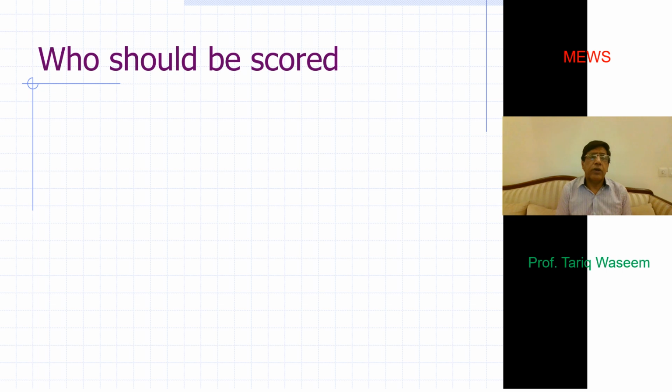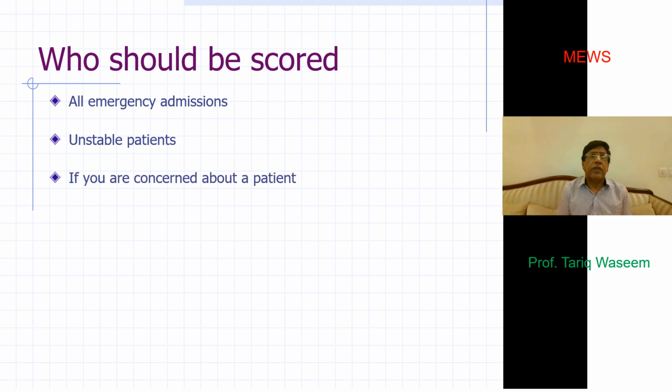Which patient should be included? Of course, anyone who is admitted from the emergency is likely to have a very rapid change in his physiology. So all emergency admissions should initially be put on a Muse scoring till they are stable. All unstable patients who deteriorate on the floor under your observation should be included in that.